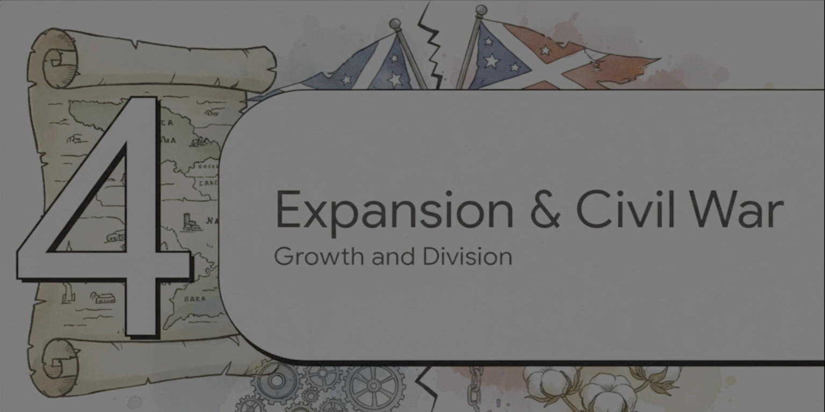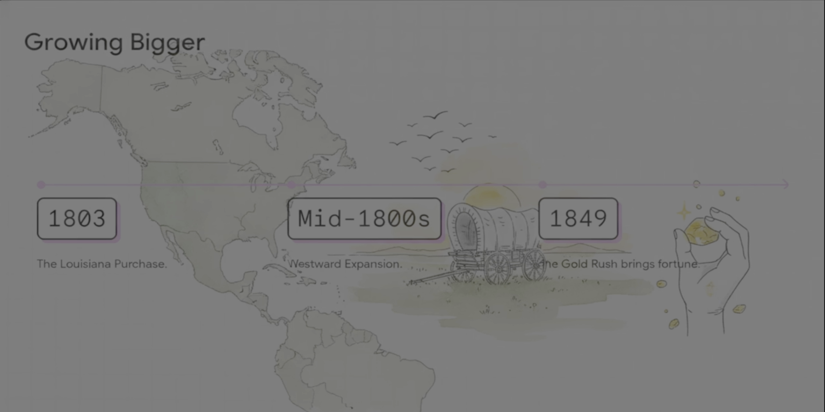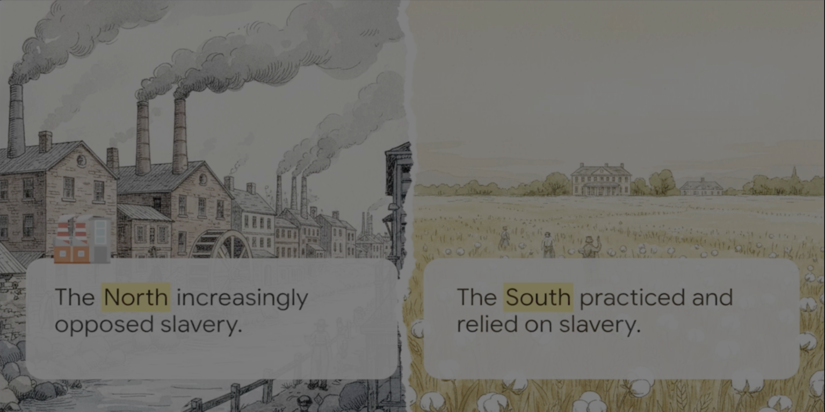Part 4. Expansion and Civil War. Okay, with a new government in place, the map of the country was about to get much, much bigger. In 1803, the United States makes the Louisiana Purchase. This practically doubled the size of the entire country overnight. This kicks off westward expansion as people pack up their wagons and physically move across the plains. And when gold is discovered in 1849, the famous gold rush brings thousands more rushing toward the West Coast in search of fortune.